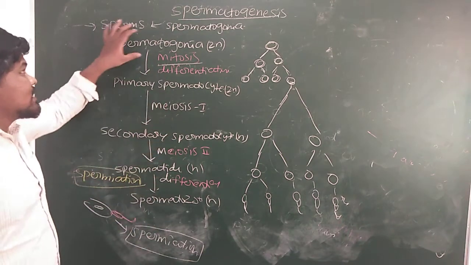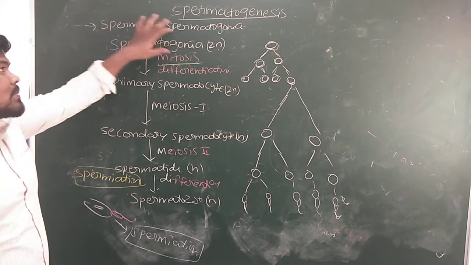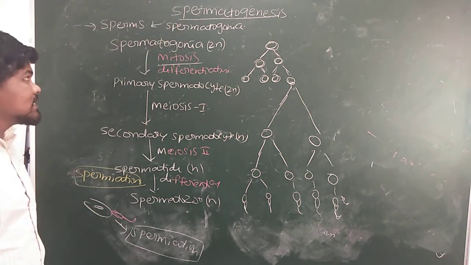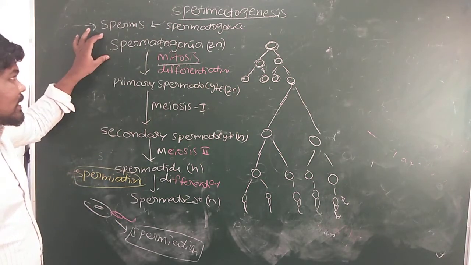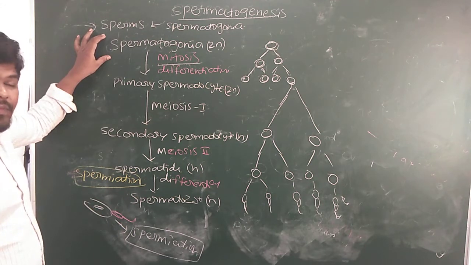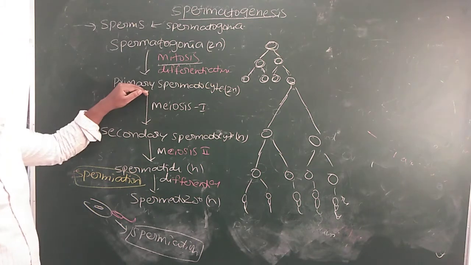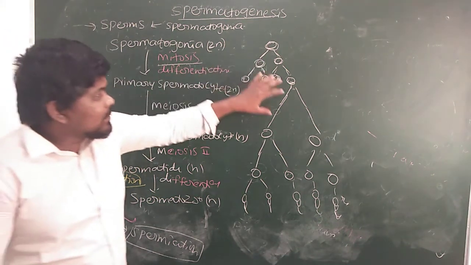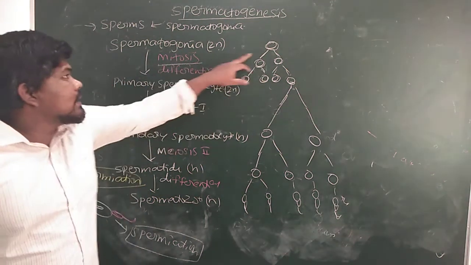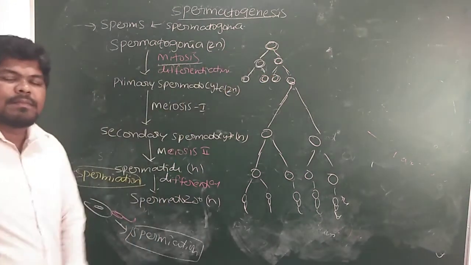First, what is the meaning of spermatogenesis? Formation of sperms from the spermatogonia is called spermatogenesis. Spermatogonia, which are involved in mitosis and differentiation, then become primary spermatocytes. Here is the diagram of the primary spermatocyte, and here is the diagram of the spermatogonia.